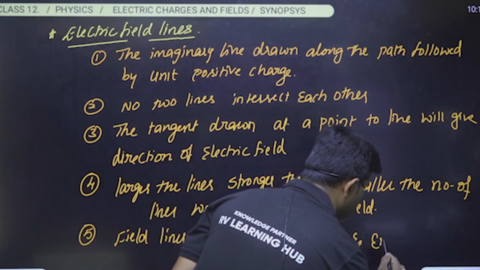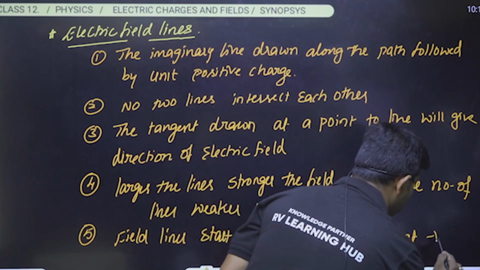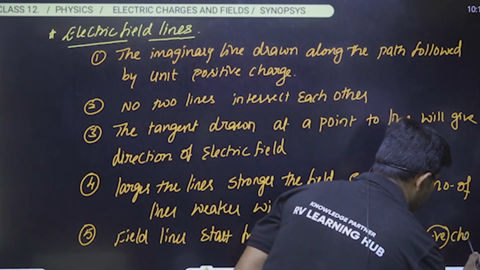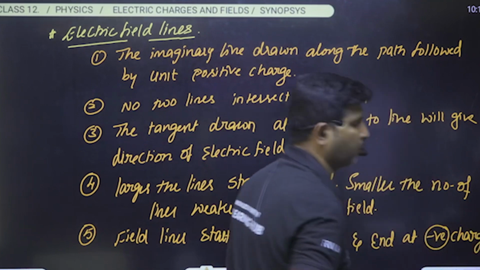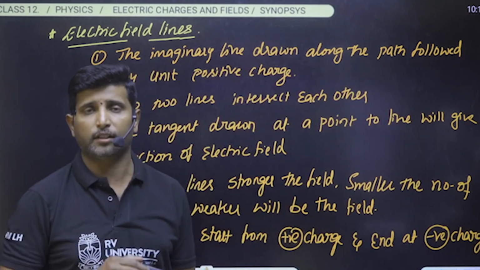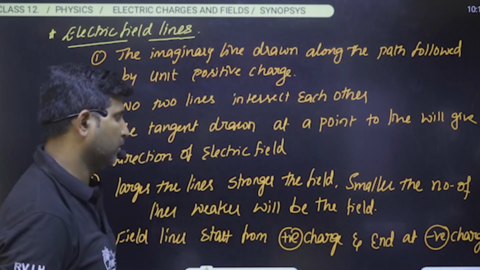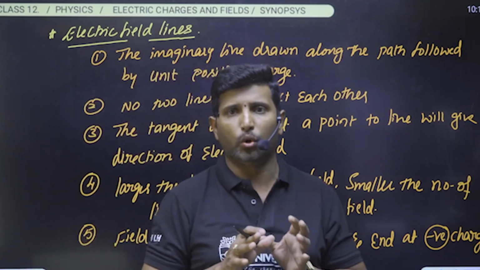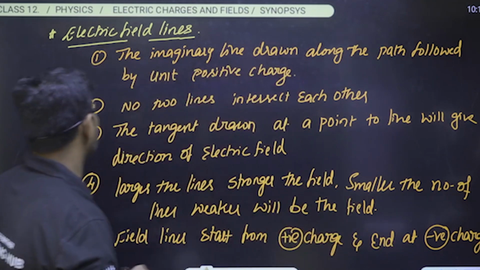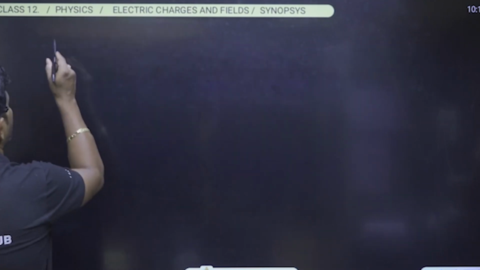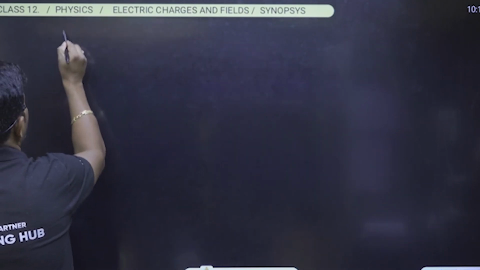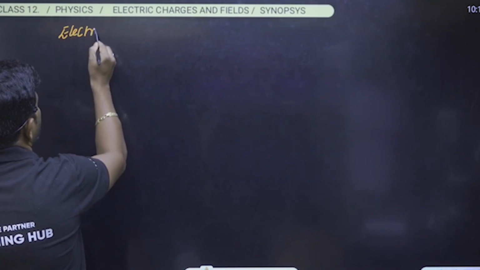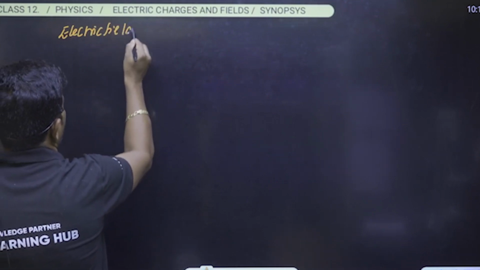And end at negative charge. Field lines start at a positive charge and end at a negative charge. That means we can say that the field lines will not form a closed loop, okay. Later, understand about the electric field lines for important charges or important charge distributions. Electric field lines.